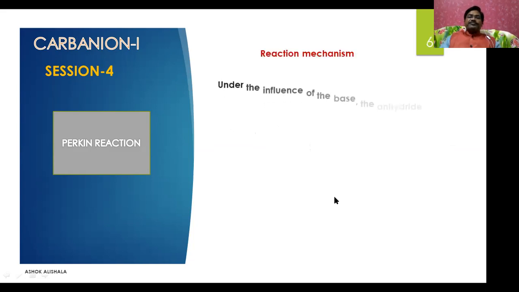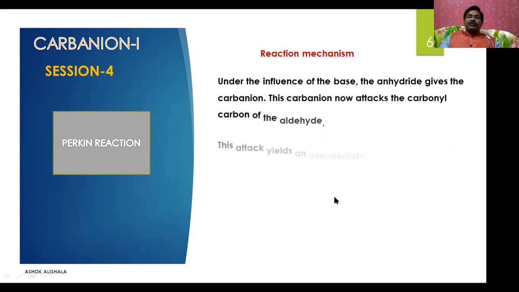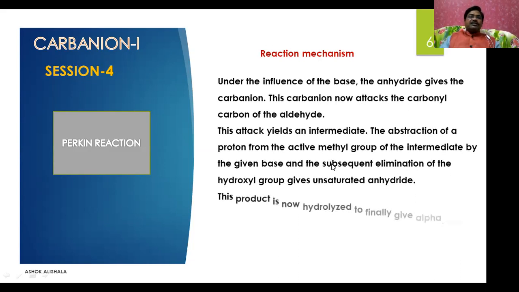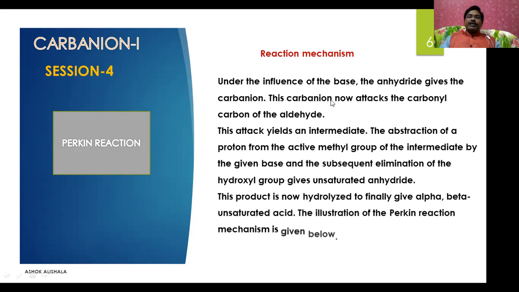Now let us see the reaction mechanism of the Perkin reaction. Under the influence of the base, the anhydride gives the carbanion. This carbanion attacks the carbonyl carbon of the aldehyde. This attack yields an intermediate.